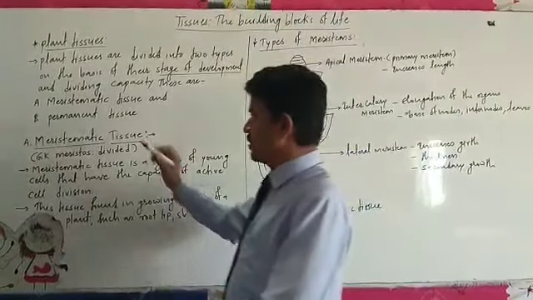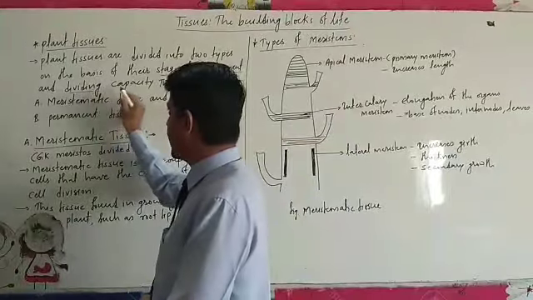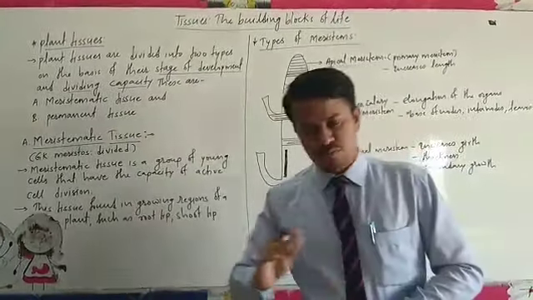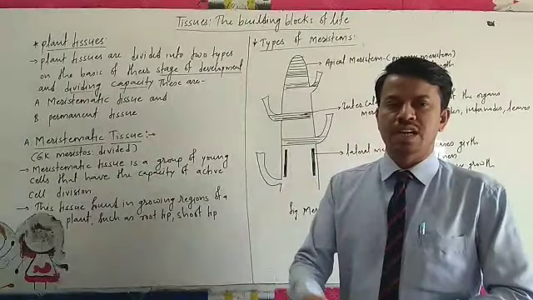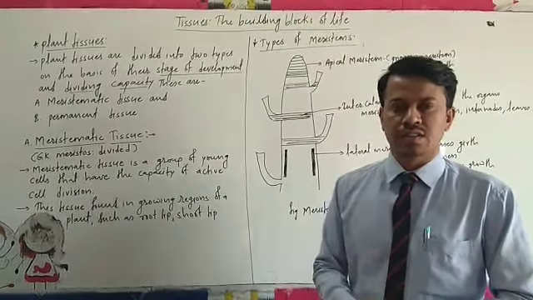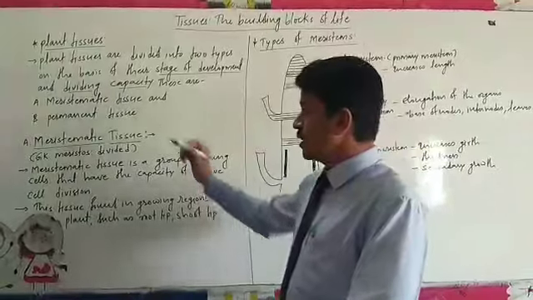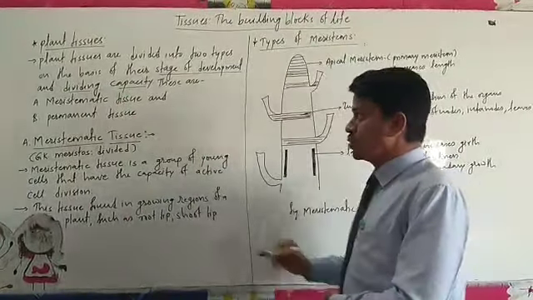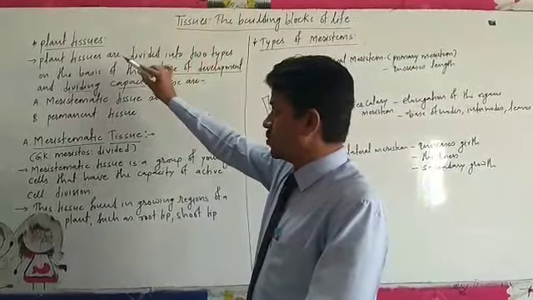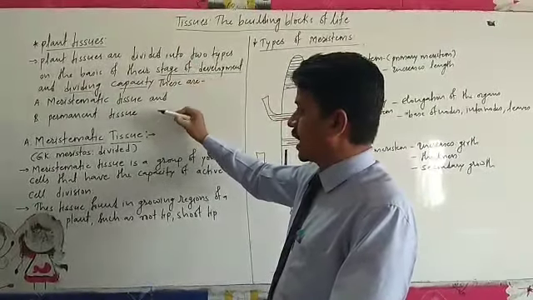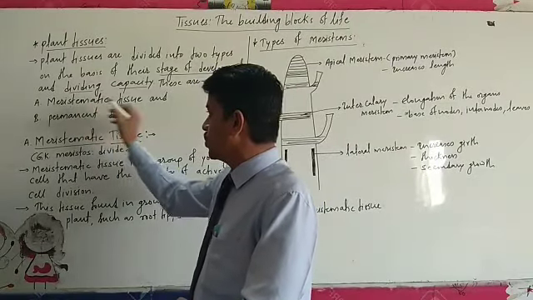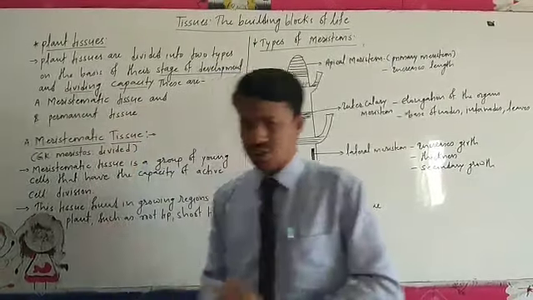And the second basis is dividing capacity, means either they are under division or they are non-dividing. So on the basis of this, plant tissue is categorized into two types, that is meristematic tissue and permanent tissue.